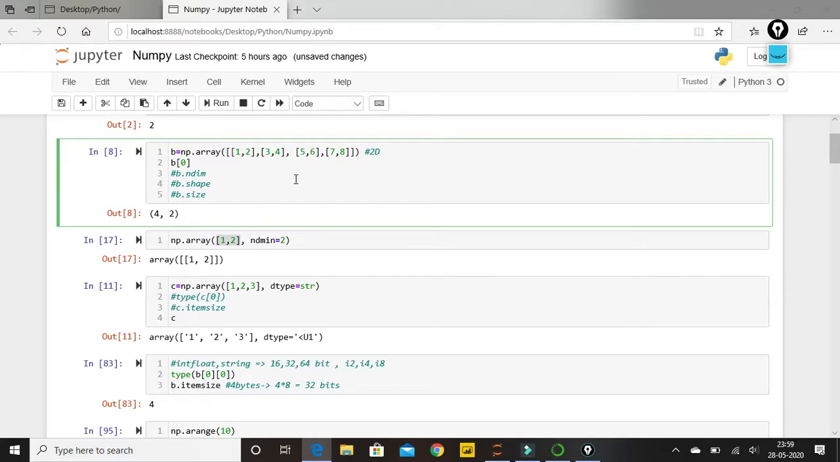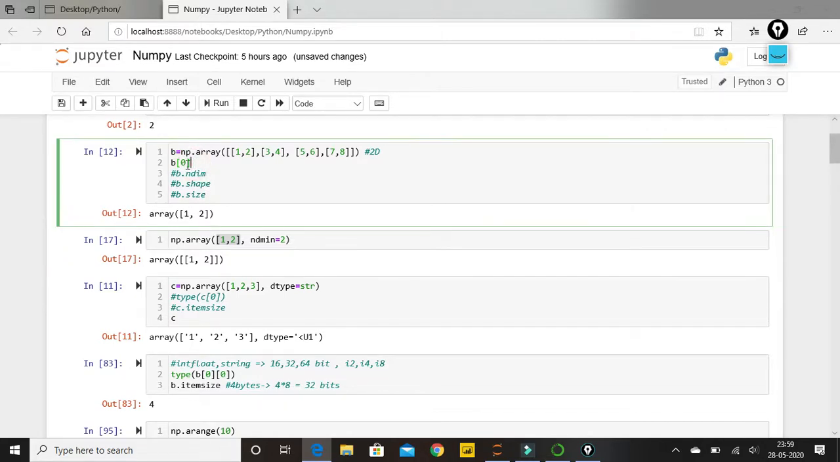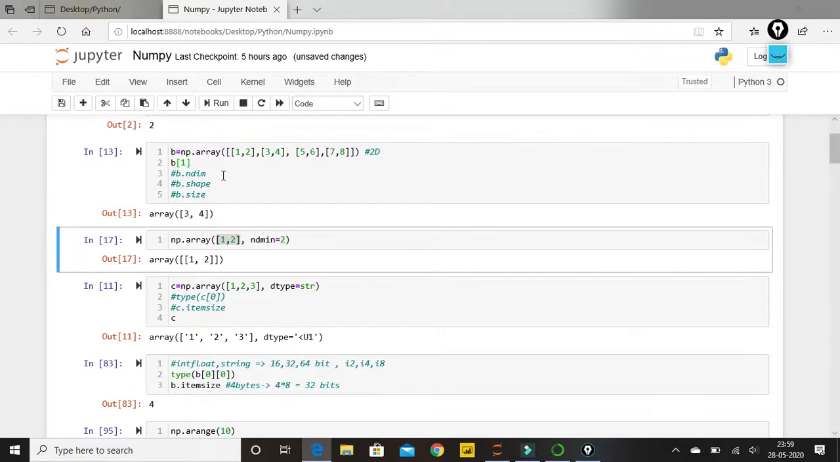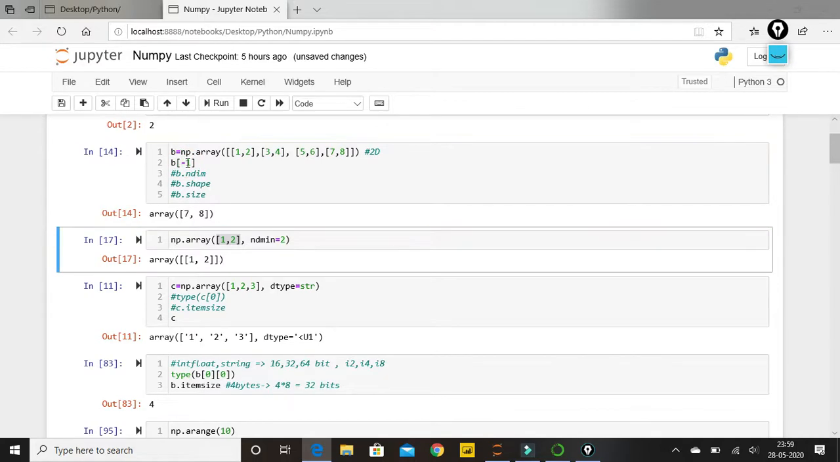We can do any kind of indexing in an array also, like we do in our list. So b of 0 will be nothing but 1 comma 2. Let's execute this and check. Yep, it is 1 comma 2. And let's check what is my b of 1. The first index contains my data 3 comma 4, and similarly so on and so forth. Now let's check b of minus 1, what it is giving me. Yes, it is giving me the last one, like we used to do in our list, in our Python playlist.